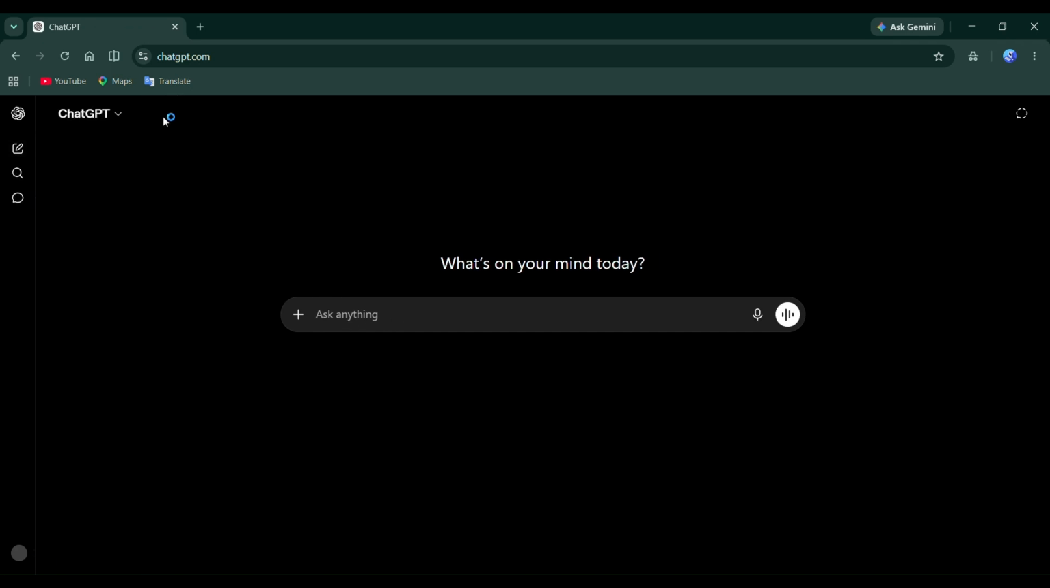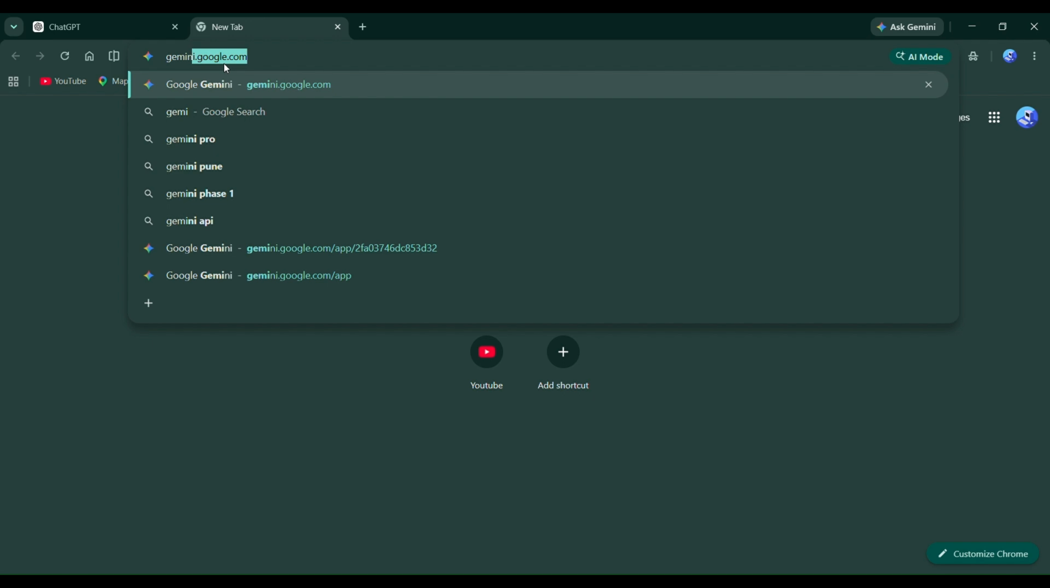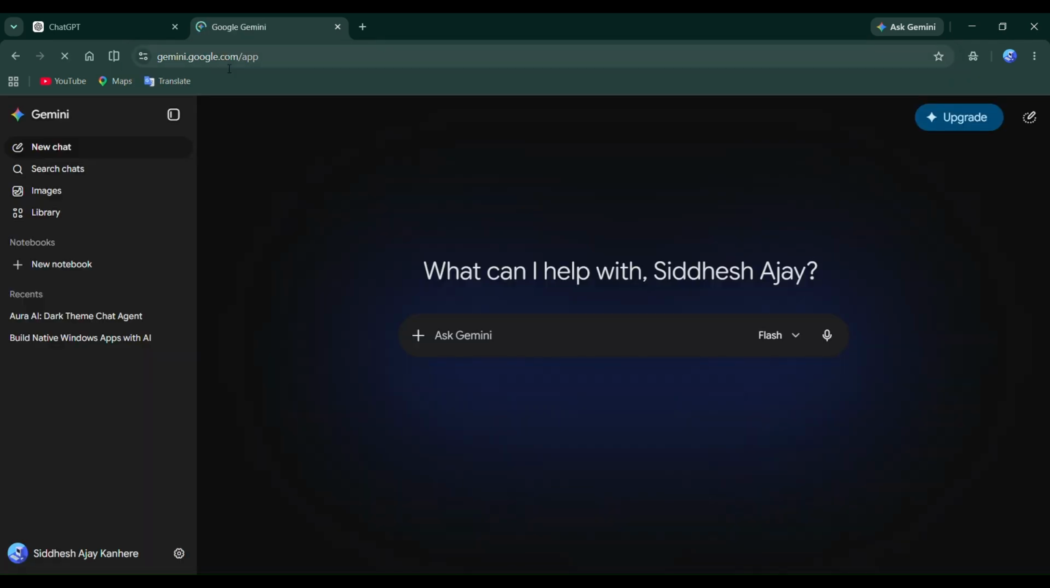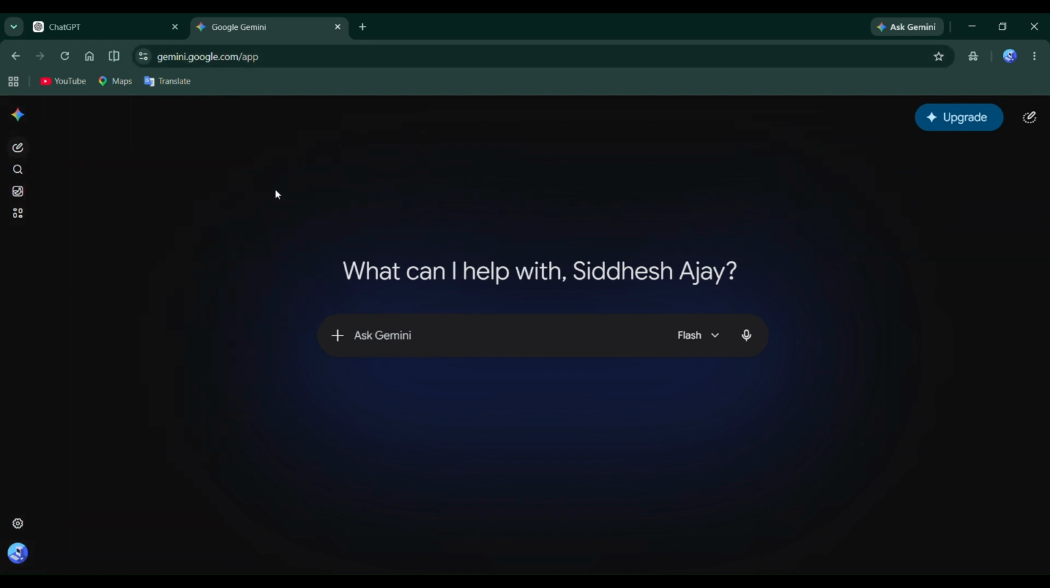Right now, ChatGPT's coding agent Codex is still installing. So while that's happening, I've already started testing Gemini and Meta AI. Meta AI has already finished generating its response, and Gemini has also completed its solution. Codex is still downloading, so we'll wait for that before making the final comparison.